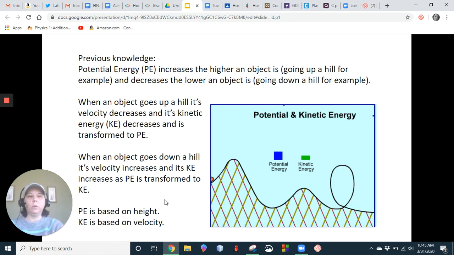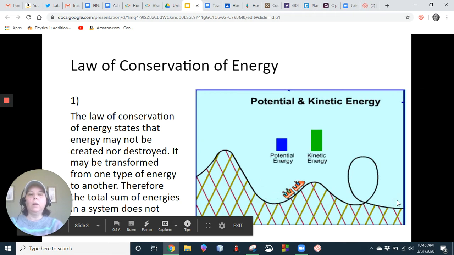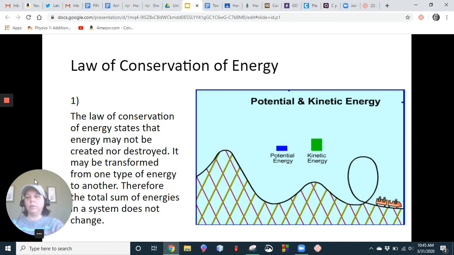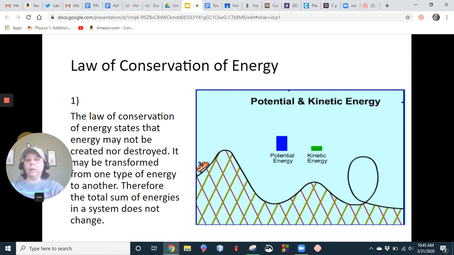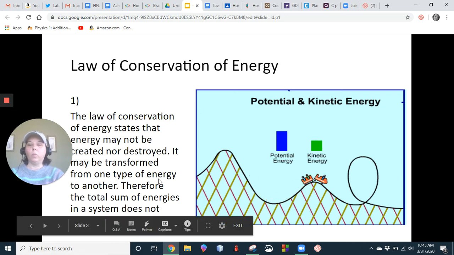So here's everything we know so far. Let's put that into different situations. So again, here's our roller coaster. Our law of conservation of energy states that energy may not be created nor destroyed. It can only be transformed from one type of energy to another. So the total sum of energies in any system does not change.